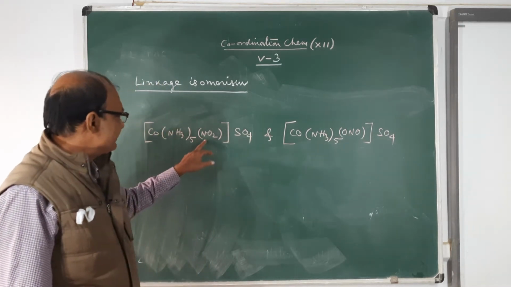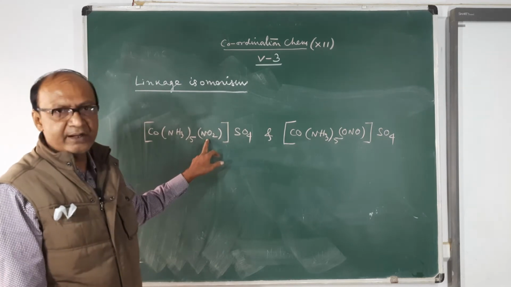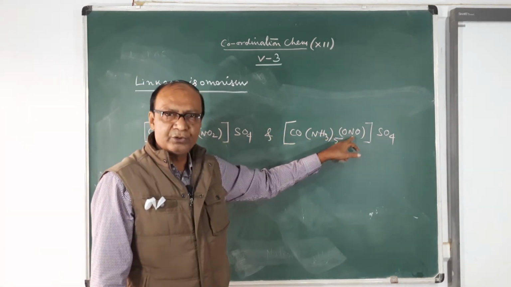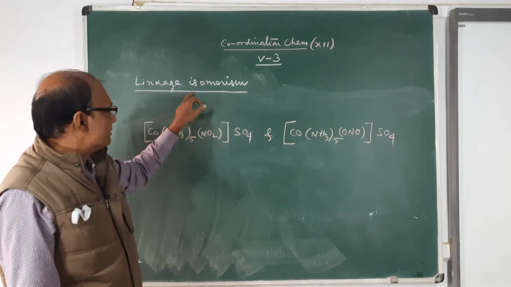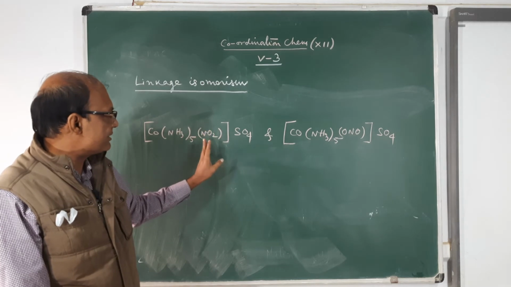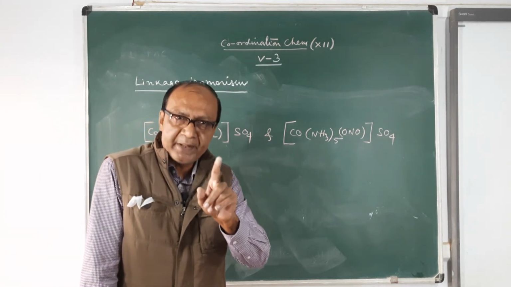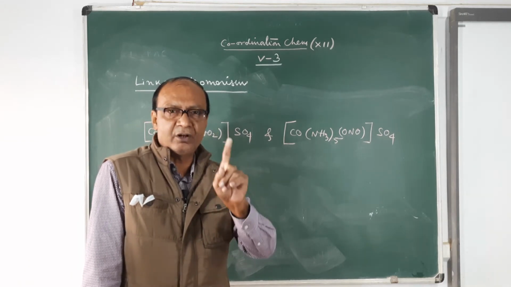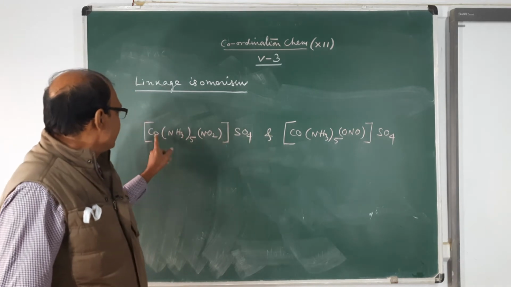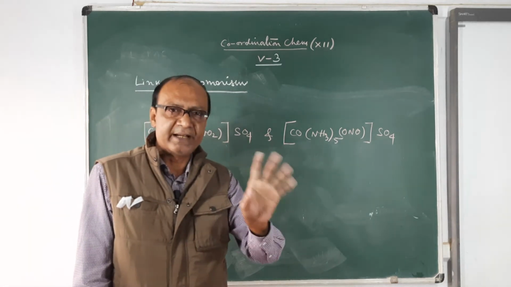So see the difference in the structure. Here it is written NO2, here it is written ONO. NO2 means nitrite N and ONO means nitrite O. So linkage isomerism, this isomerism arises due to the presence of an ambidentate ligand linking the central metal ion through different donor sites.